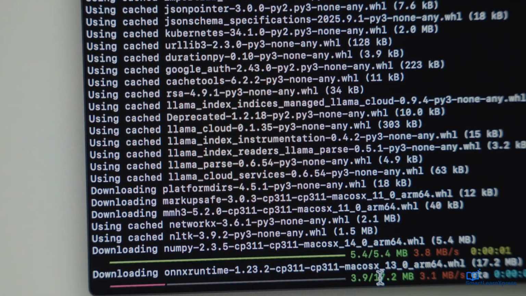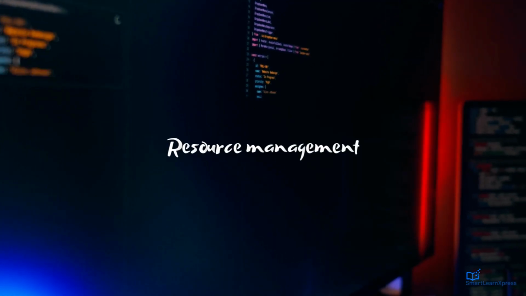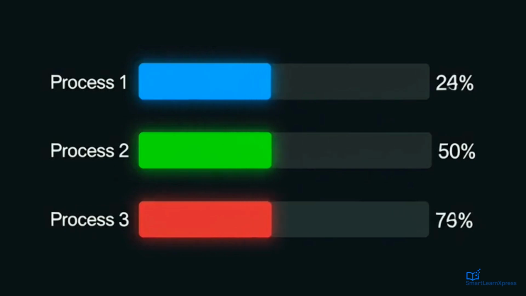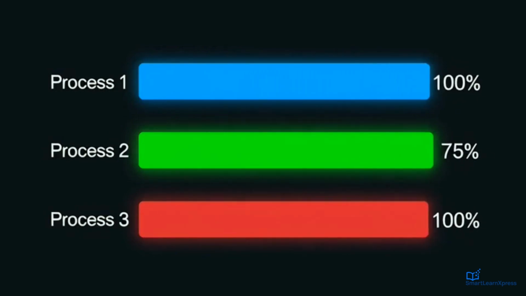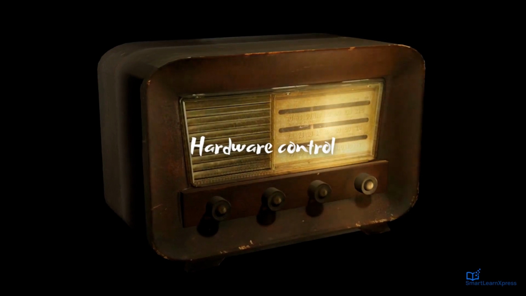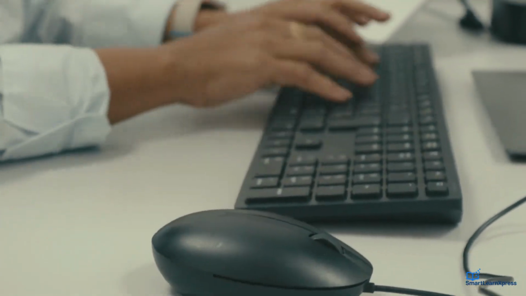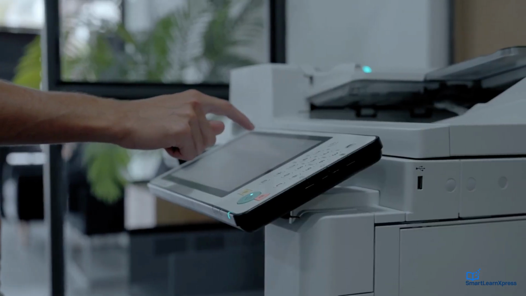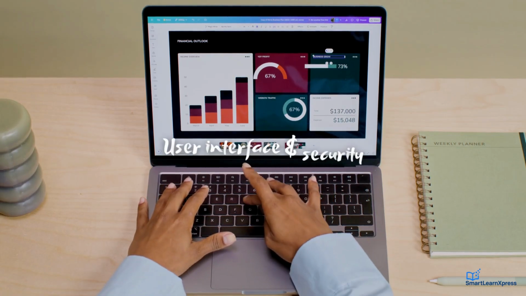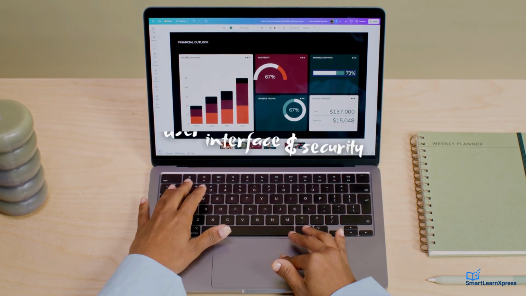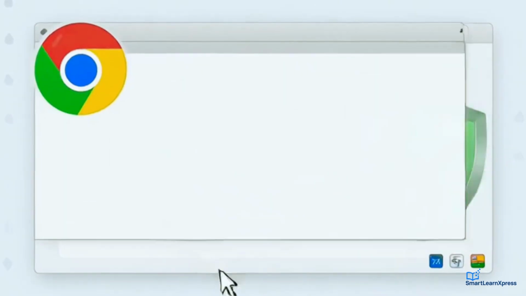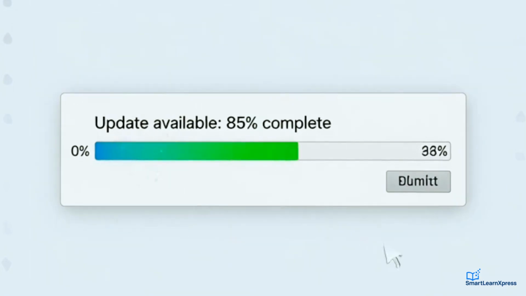Three quick jobs of an OS. First, resource management. It gives programs the CPU, memory, and storage they need. Second, hardware control. It speaks to keyboards, screens, and printers via drivers. Third, user interface and security. It shows the desktop or home screen and protects your files.